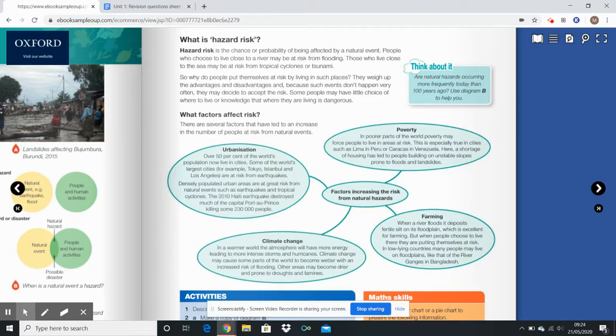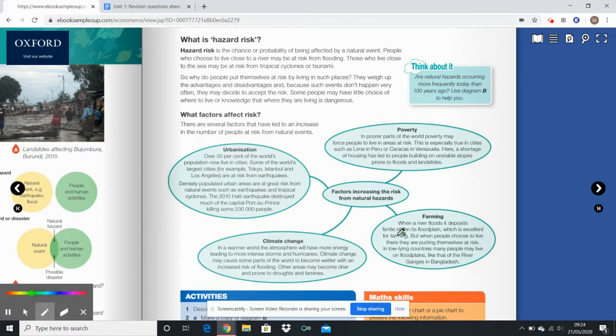The second question I put in this, how does actually it can have a positive effect. So when we're talking about river flooding, for example, actually the rivers, when they flood, they deposit loads of fertile silt on the floodplains, which is excellent for farming and good for kind of poorer countries like Bangladesh or in the Ganges and India and so on. When there's river floods, it makes the lands really, really fertile. It's really good. So sometimes our hazards actually have positive impacts as well, not just negatives.